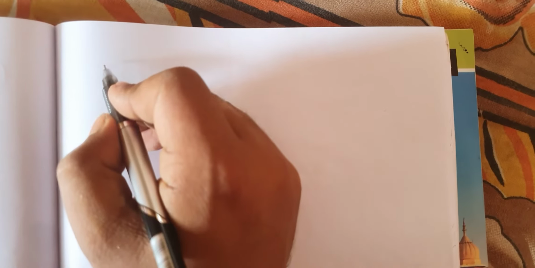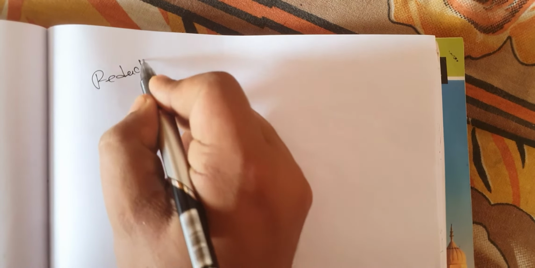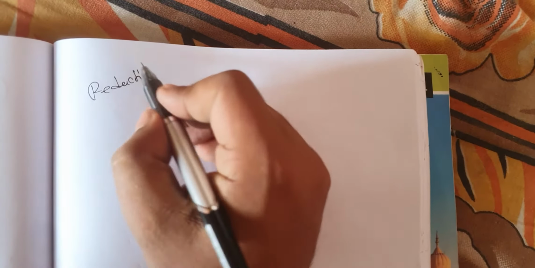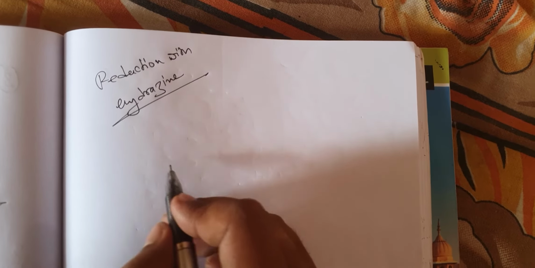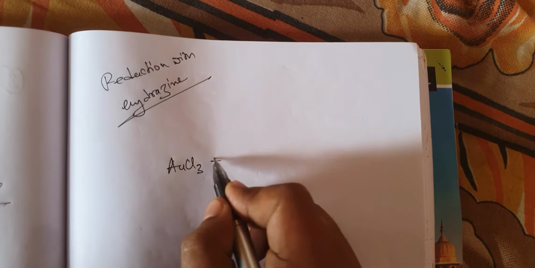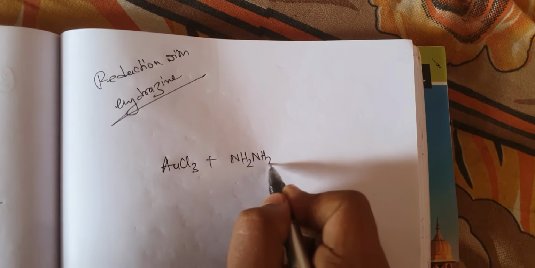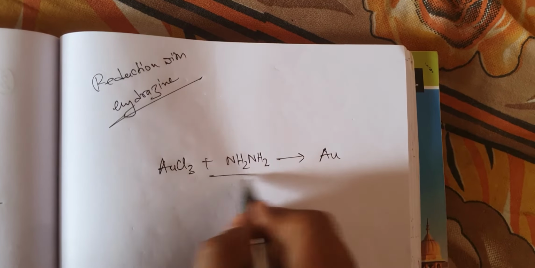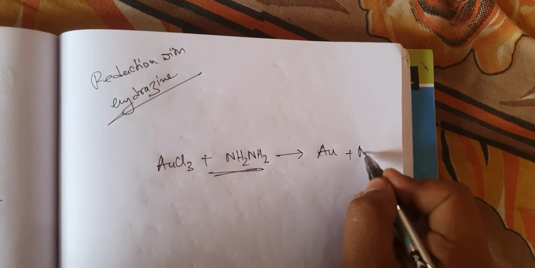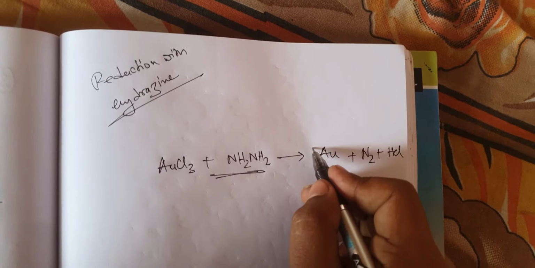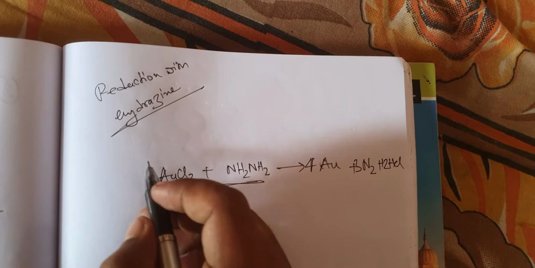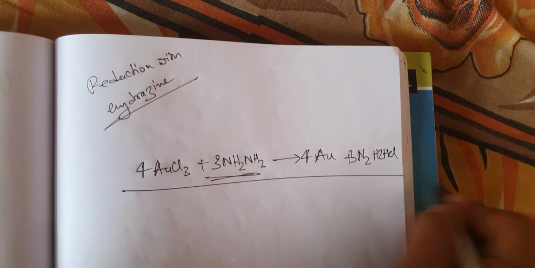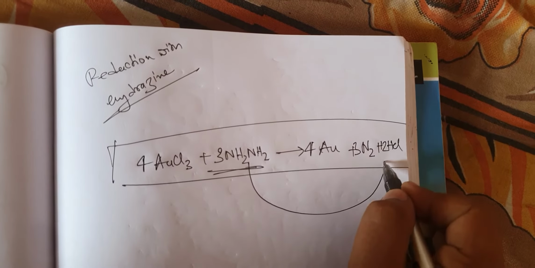Then there is reduction with hydrazine also. In reduction with hydrazine, AuCl3 reacts with NH2NH2 and gives rise to Au plus N2 plus HCl. You can balance it. It is 4AuCl3 and 3NH2NH2 giving 4Au, 3N2 and 12HCl.